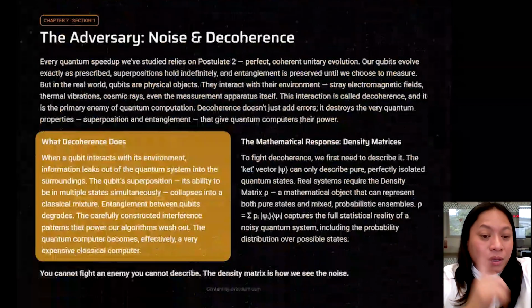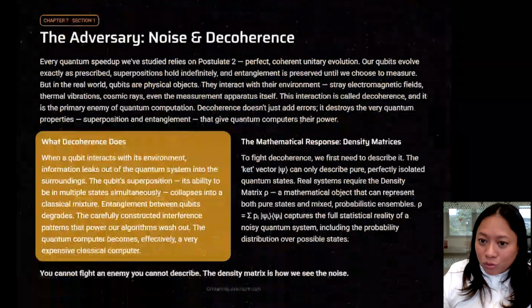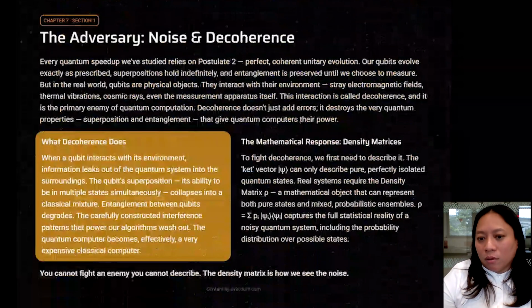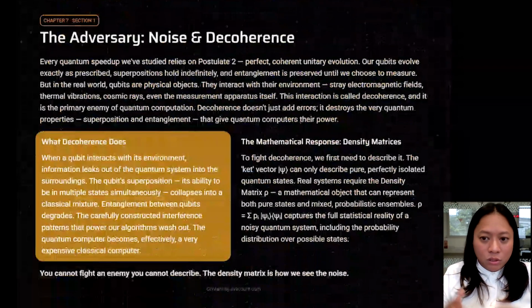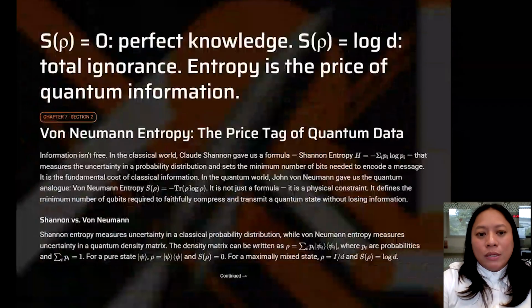We move from the ket vector, which describes perfect states, to the density matrix, which is rho, which describes noisy, probabilistic systems. And this is our first tool for modeling real world physics, or just how do you measure the noise? So we first define the cost.